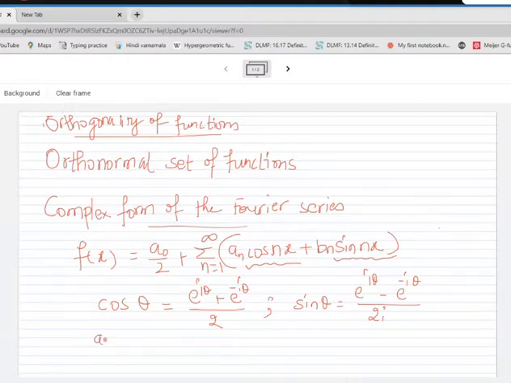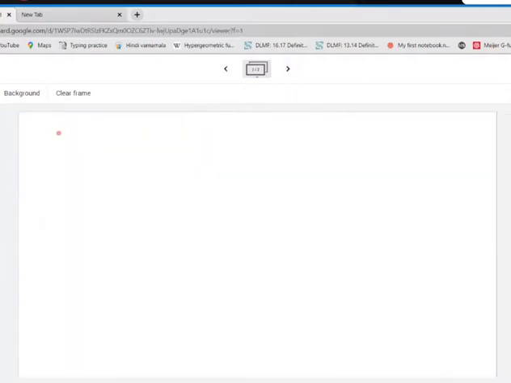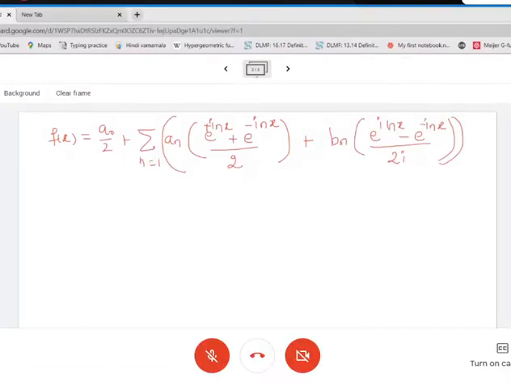The a0 by 2 will be unchanged because I'm not going to make any substitution there. So f of x will be equal to a0 by 2 plus the summation, where instead of cos we make the changes: an multiplied by e raised to i nx plus e raised to minus i nx, divided by 2, plus bn multiplied by the corresponding sine expression, with n from 1 to infinity.